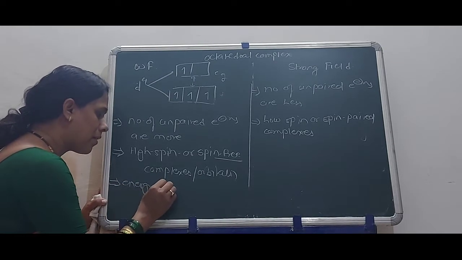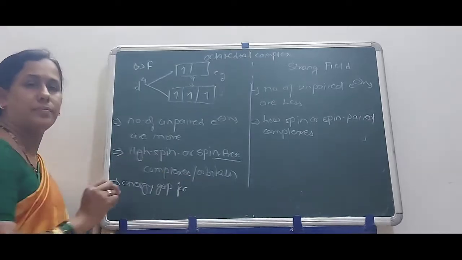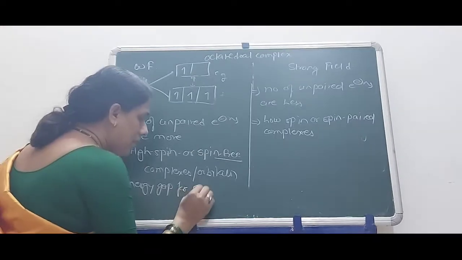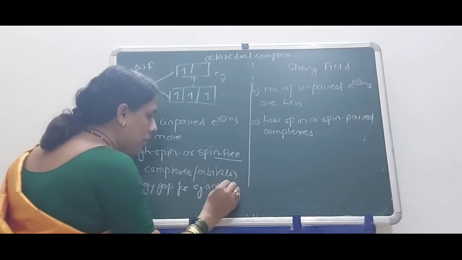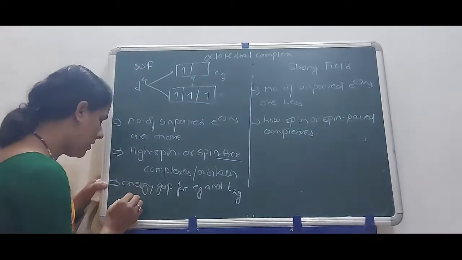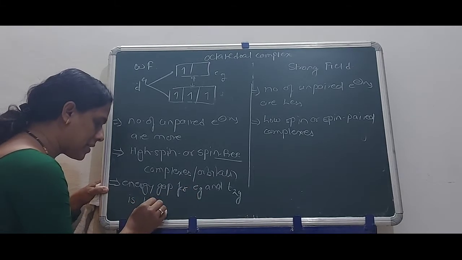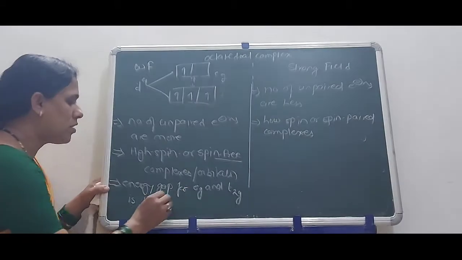Energy gap for which orbitals? That is of Eg and T2G. Here T2G is less or small.